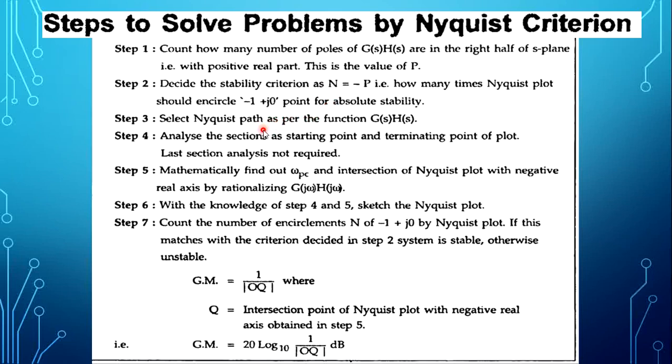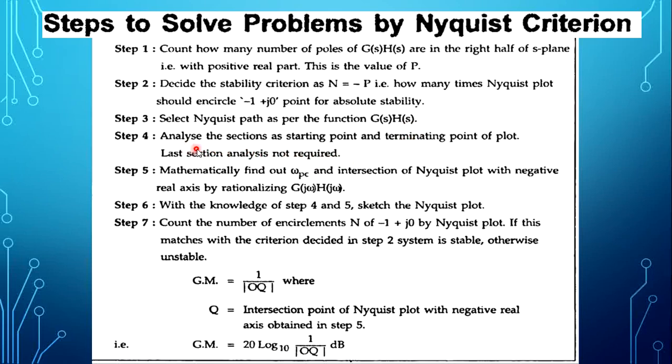Select the Nyquist path as per the function g of s into h of s. The Nyquist path is selected based on whether any pole is at origin or not. Only in these two cases it differs. If a pole is at origin, whether one pole or more than one pole, there will be a small semicircle at origin where r tends to 0, and the other semicircle from plus j infinity to minus j infinity where r tends to infinity. If there is no pole at origin, only one semicircle will be present, where r tends to infinity, from s equals plus j infinity to s equals minus j infinity.